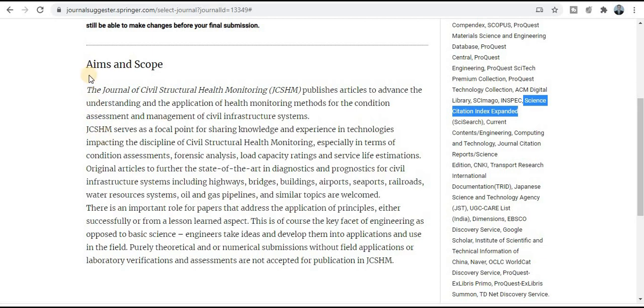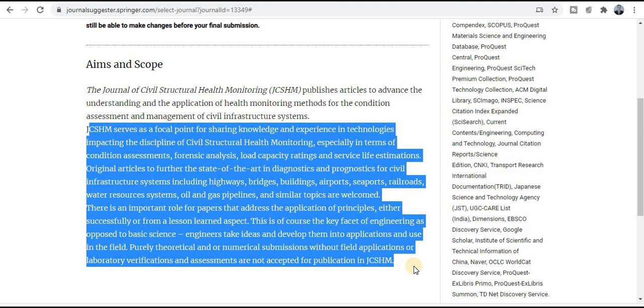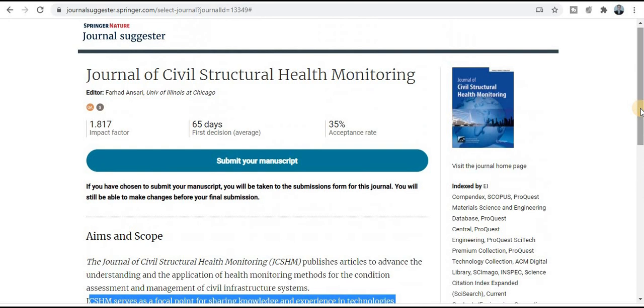And if you want to know about the topics and title, what types of topics and titles are covered by this journal, we will have this information in this particular section. So explore this section very carefully. If your research area falls under these topics and titles, then you can publish your research paper in this quality index journal and quick publication journal. अगर आपके research paper इन सभी topics से match करता है, then you can publish your research paper.